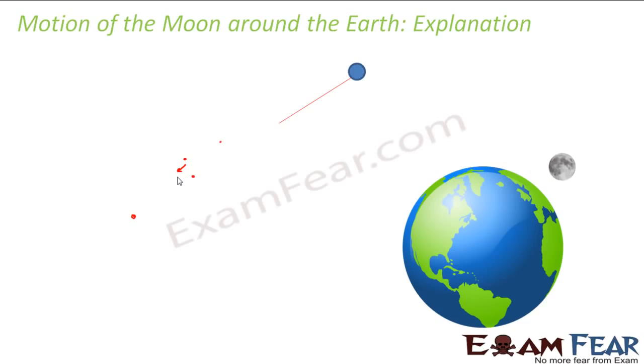So now the question was, is it only that Earth attracts every object, or does every object attract every other object? So that was his next question. He was trying to find out an answer to this: the Earth attracts the apple when the apple falls from the tree. Now, does the apple also attract the Earth? So that was his actual question. So is the apple also attracting the Earth? Now he was able to find an answer to that. He found that yes, the apple also attracts the Earth.